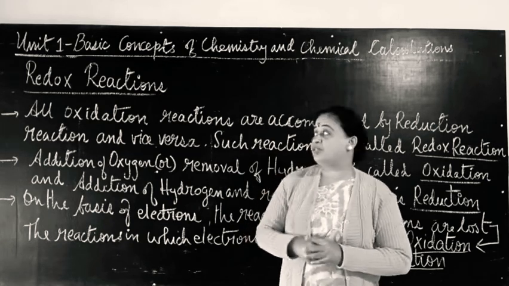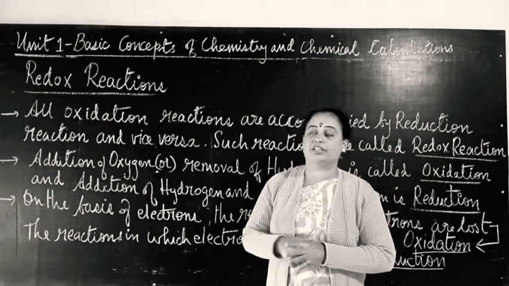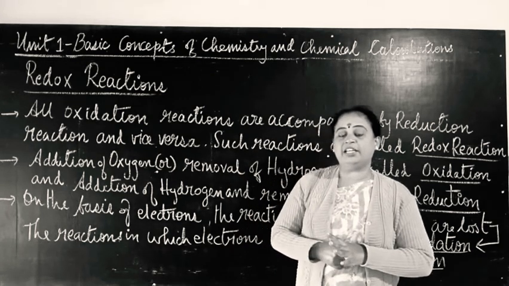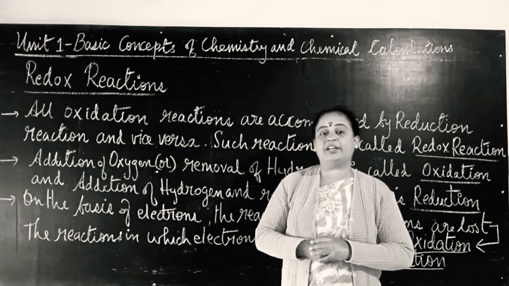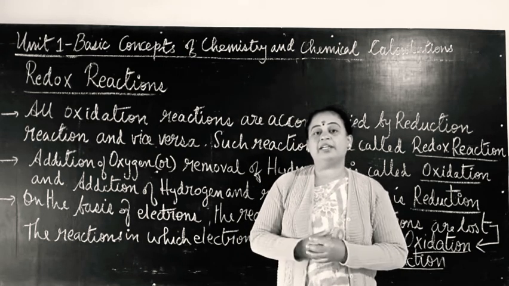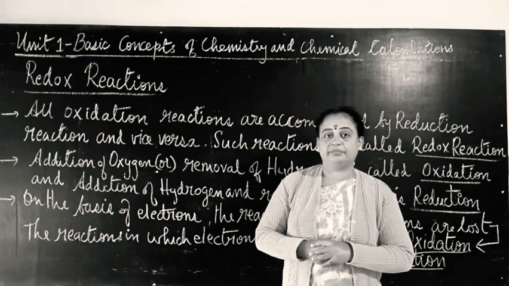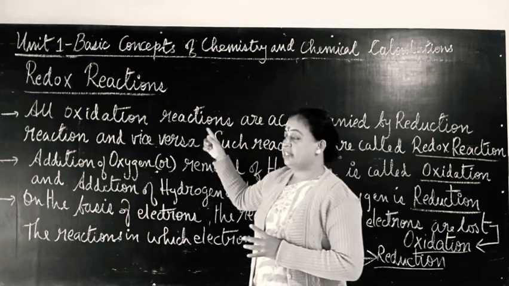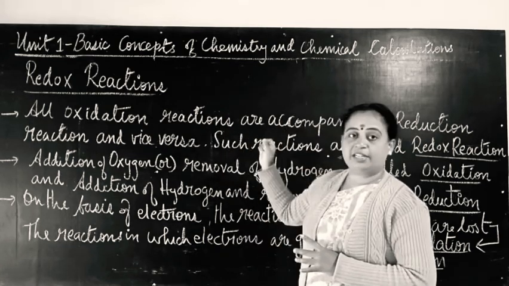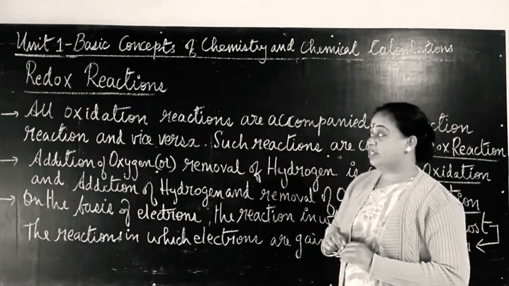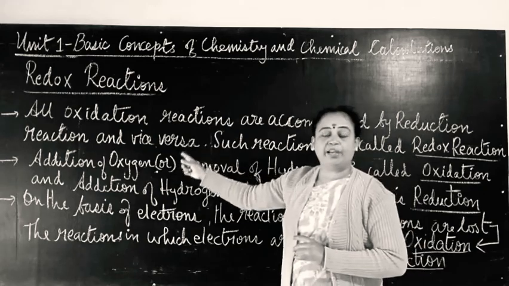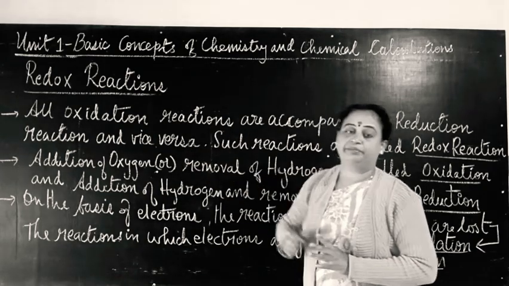Fine. Now let us go to the redox reaction. A redox reaction is one where oxidation reaction and reduction reaction are accompanied simultaneously. Yes. If an oxidation reaction takes place, then it is accompanied with a reduction reaction too, or vice versa. If a reduction reaction takes place, then an oxidation reaction is also accompanied.